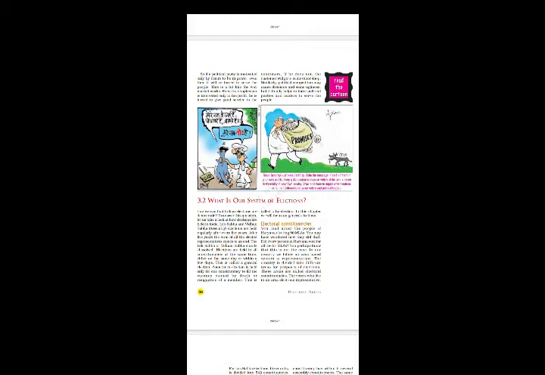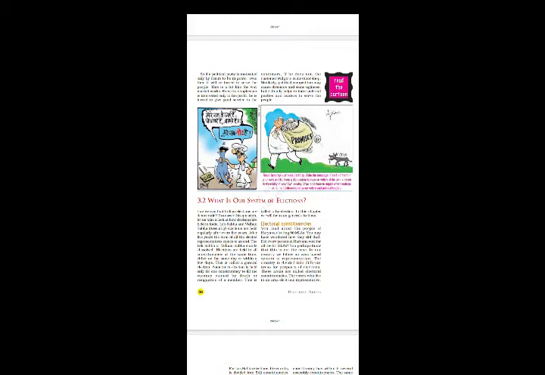The voters who live in an area elect one representative. For Lok Sabha elections, the country is divided into 543 constituencies.